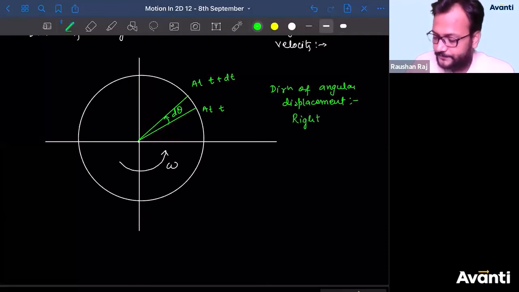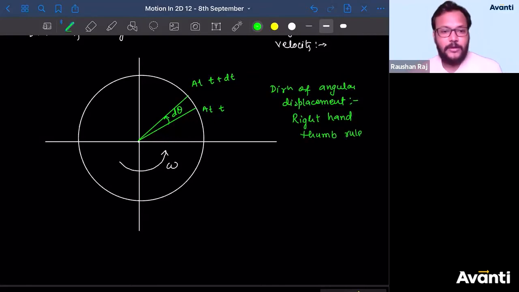What do we use, children? The right hand thumb rule. What is the right hand thumb rule, guys? Few of us used to tell the direction as clockwise and anti-clockwise. Tell me, is clockwise or anti-clockwise a direction or something else? Can we consider clockwise and anti-clockwise as a direction? Tell me yes or no, or write something in the chat. The answer is no.